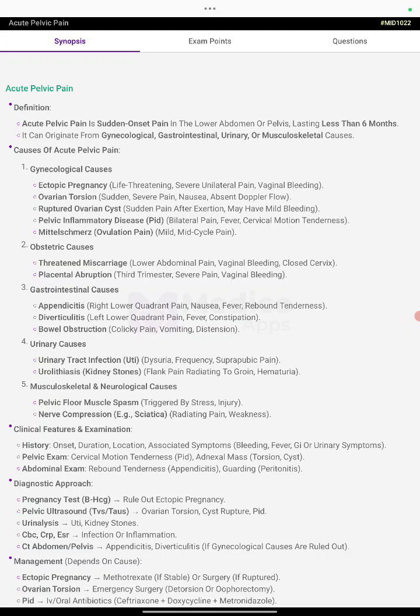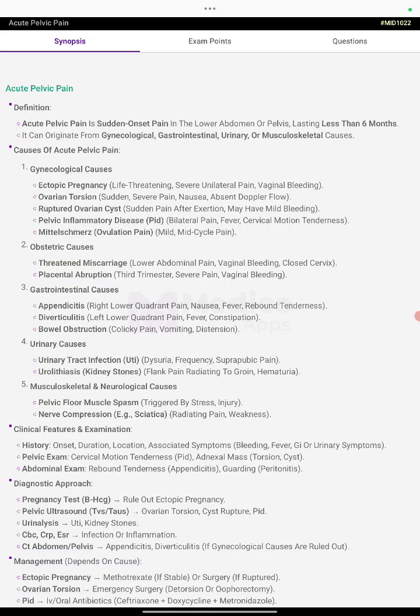Ovarian torsion: sudden severe pain, nausea, absent blood flow. Ruptured ovarian cyst: sudden pain after exertion, may have mild bleeding. Pelvic inflammatory disease, PID: bilateral pain, fever, cervical motion tenderness. Mittelschmerz: ovulation pain, mild mid-cycle pain.